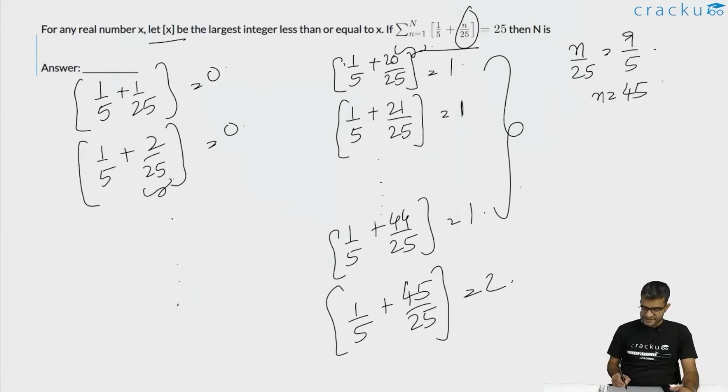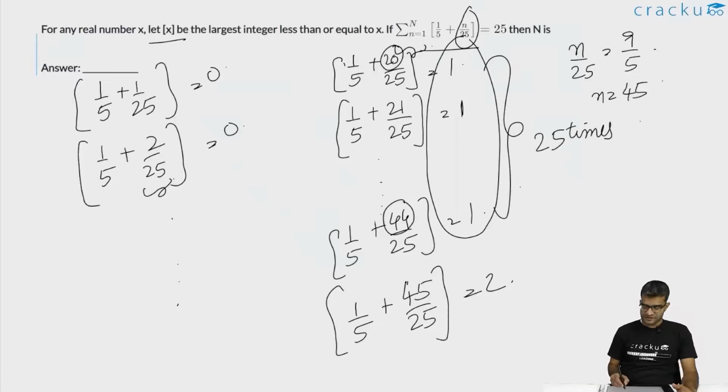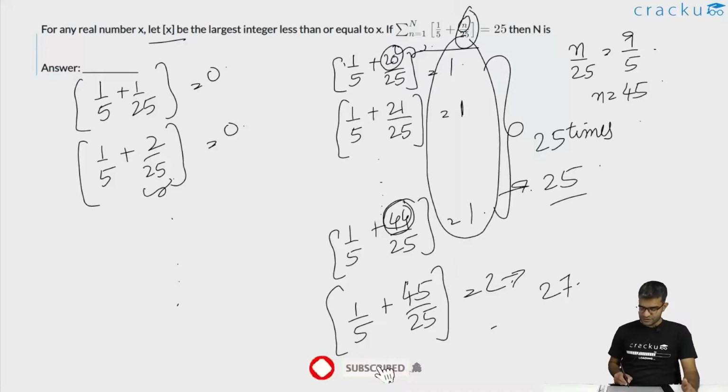So how many times is it equal to 1? The number of times we get this function to be equal to 1 is 44 minus 20 plus 1, which is equal to 25. So 25 times we are getting this 1 and the sum of the first 25 terms is also equal to 25. So when you are getting this, the value of n has to equal 44 because when the value of capital N is equal to 44, the value is 25. When the value of capital N is equal to 45, the sum becomes equal to 27. This is 25 for the first 25 terms and then 2 starts. We are required to stop when the sum is equal to 25. So the value of n is equal to 44.